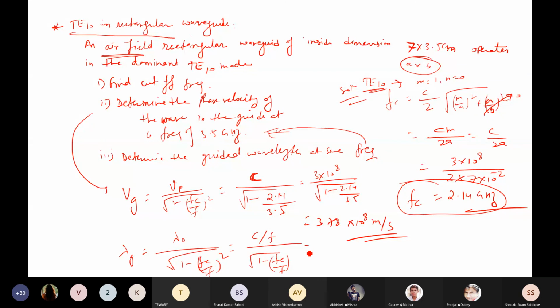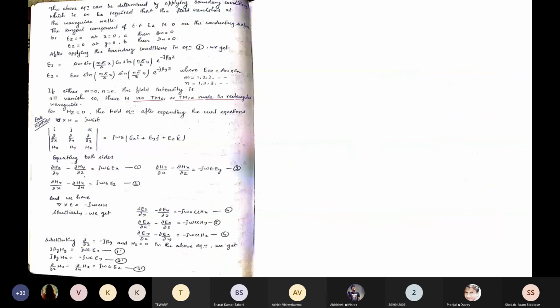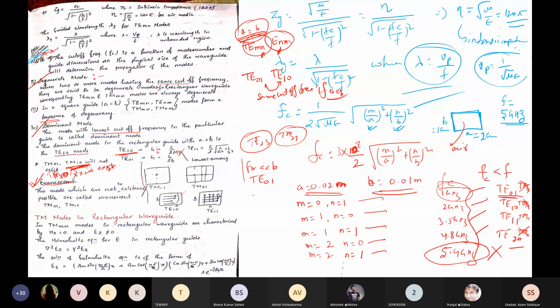So you can substitute here, f is equal to 3.5 gigahertz. So you will be able to find lambda g. Lambda g is nothing but 10.8 centimeter. You will get this answer. So you can solve for that problems.